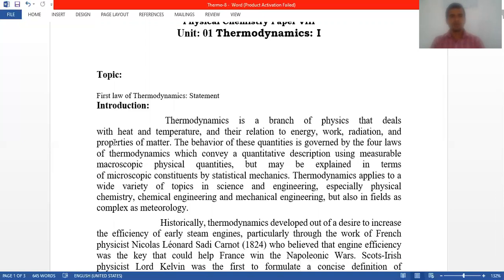The behavior of these quantities is governed by the four laws of thermodynamics: first law, second law, third law, and fourth law. So in today's Google Classroom, we see the first law.